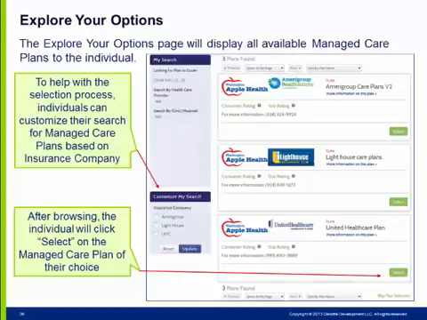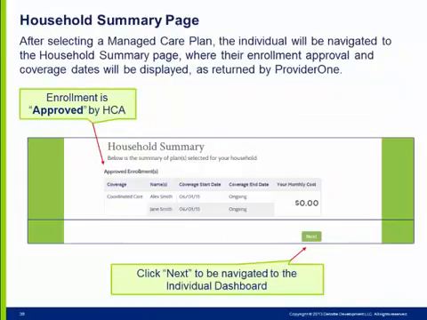By clicking More Information on this plan, they will be able to view benefit information. Benefit information will essentially be the same for all Apple Health managed care plans. After browsing, the individual will click Select on the managed care plan of their choice. The individual will be navigated to the Household Summary page, where they will see that their enrollment has been approved by the Healthcare Authority and returned to Healthplanfinder by Provider 1.